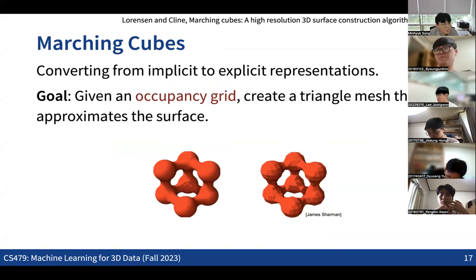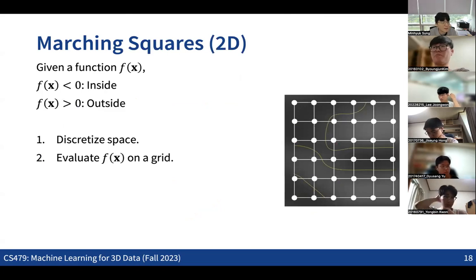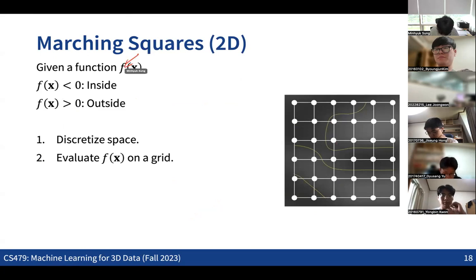Here, the problem that we are going to solve is this: given an occupancy grid, where for each voxel we have the information about whether the voxel is inside or outside the 3D shape, we are going to create triangles in the mesh that approximate the surface. So how are we going to solve this problem? Let's think about the case where we are starting from the implicit function. We now have a function f here, which indicates whether each point is inside or not.